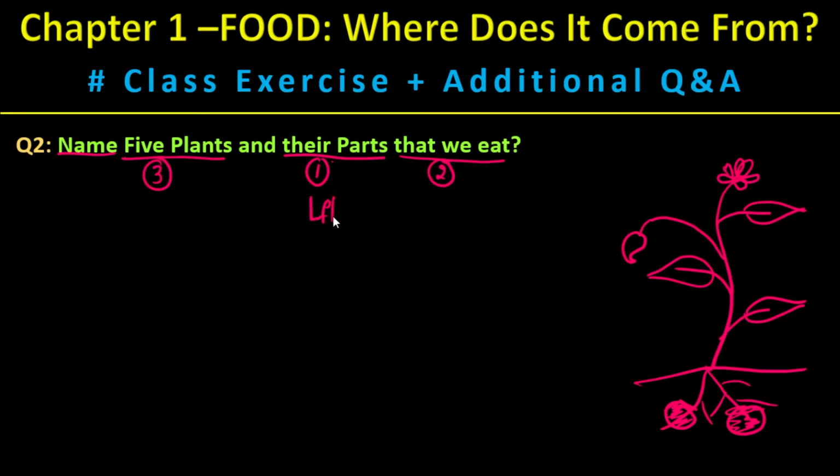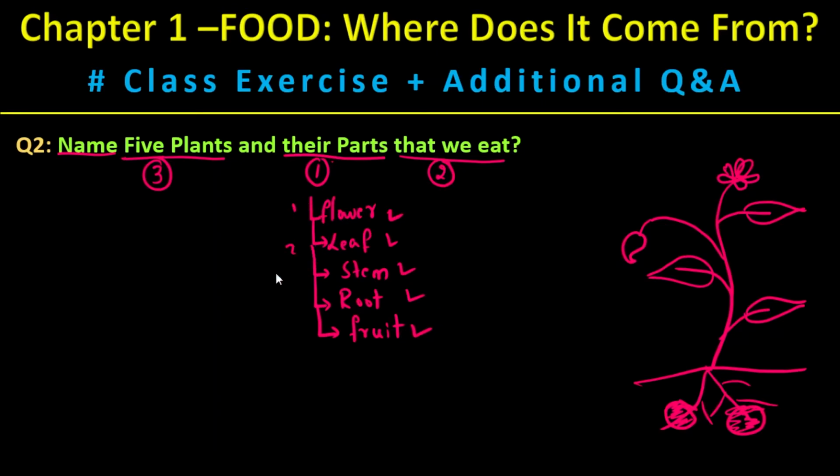Their parts: we have a flower, we have a leaf, we have a stem, we have a root, we have a fruit. So these are the parts. We eat flower, we eat leaf, we eat stem, we eat root, we eat fruit. So these are the 1, 2, 3, 4, 5.